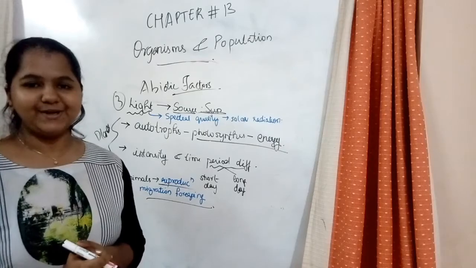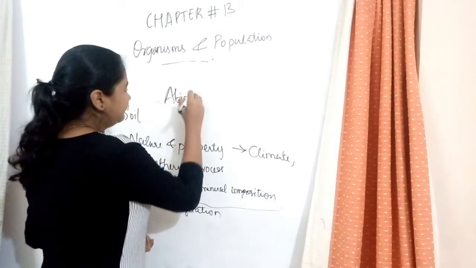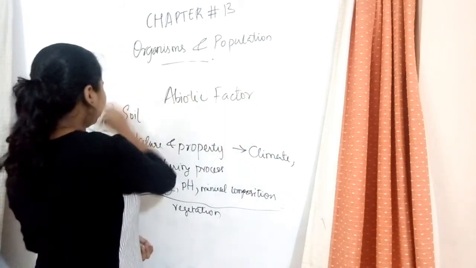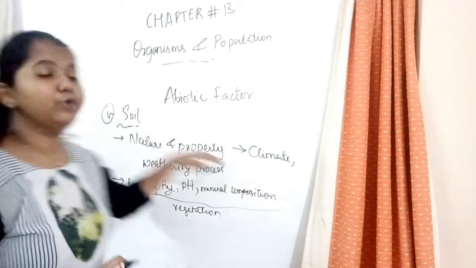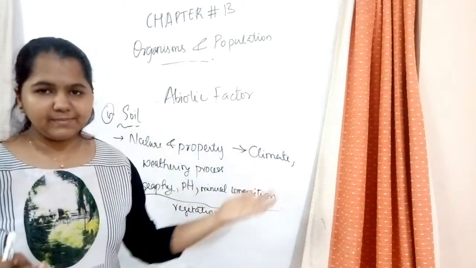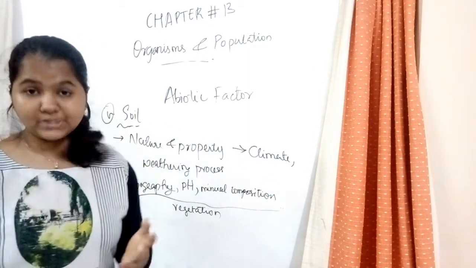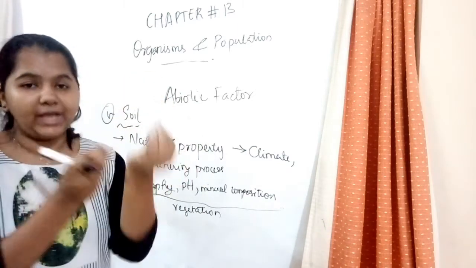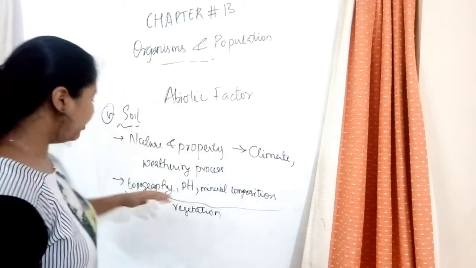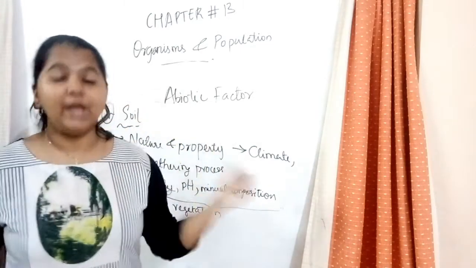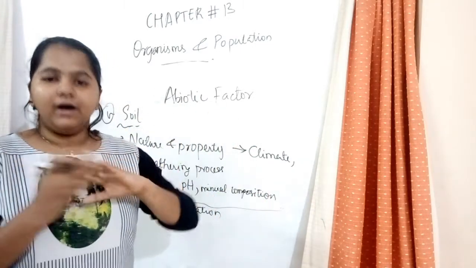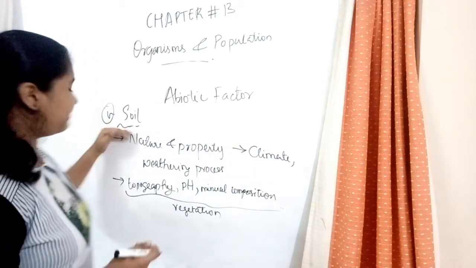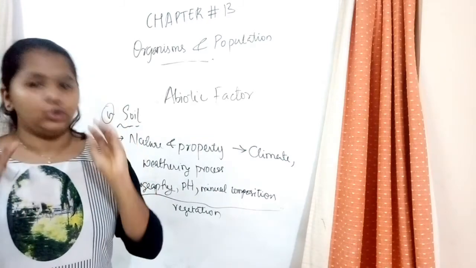So now let's discuss soil. Abiotic factor number 4 is what? Soil, as told. So let's learn. The nature and property of soil is dependent on the climate and the weathering process, whether it is carried away or sedimented, so the soil is of different types. Different types of soil give rise to different pH levels, different topography, etc. So, soil is very important in the growth of plants.